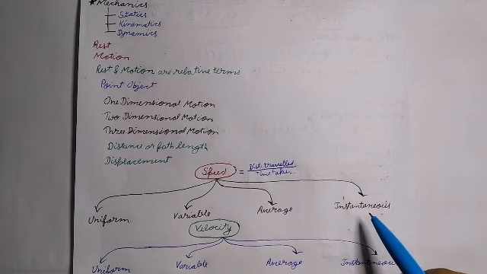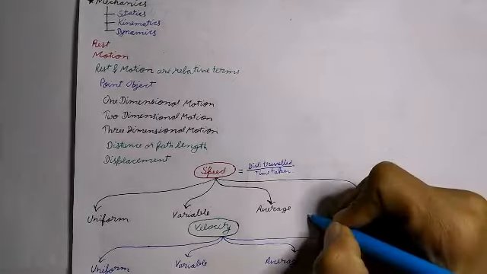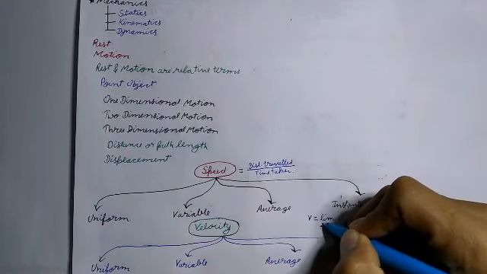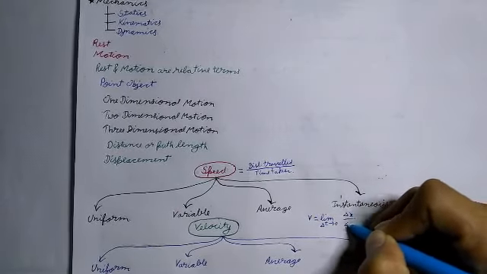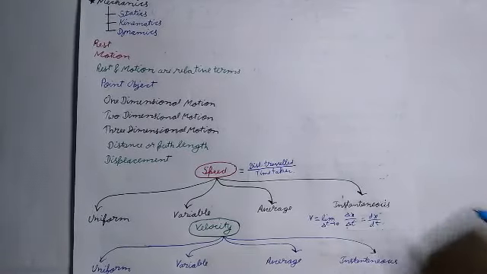And the last one is instantaneous speed. The speed of an object at any particular instant of time or at a particular point of its path is called instantaneous speed of the object. Instantaneous speed v equals the limit as delta t tends to 0 of delta x upon delta t, which equals dx upon dt.